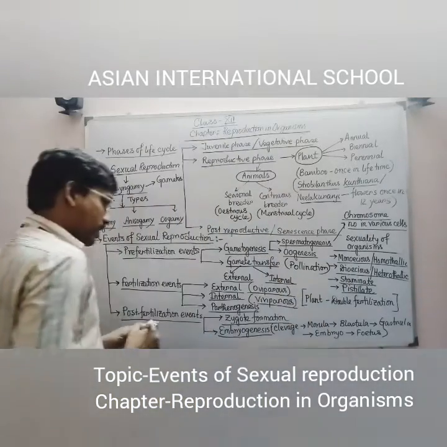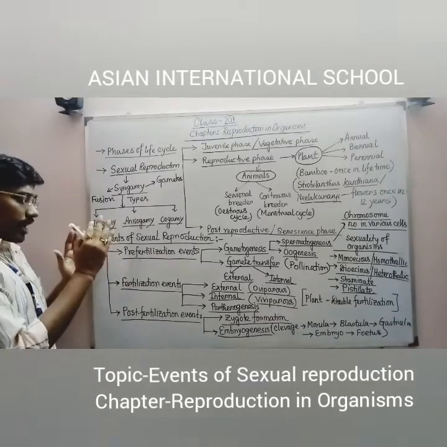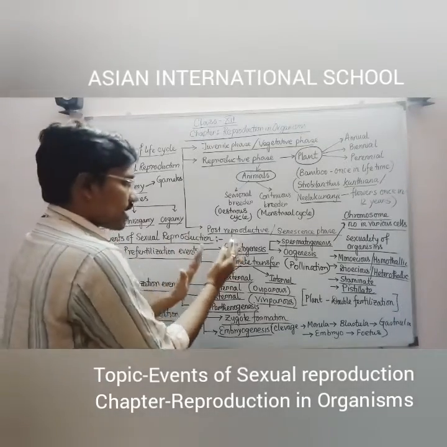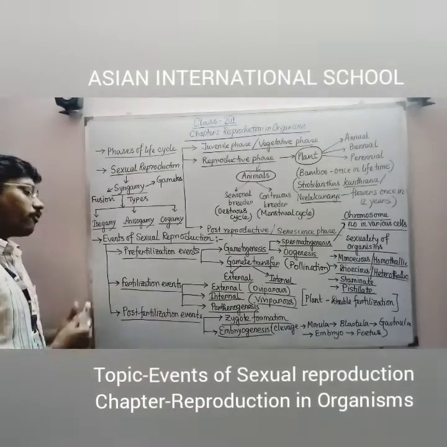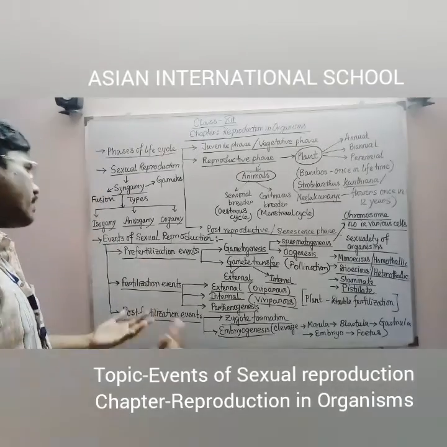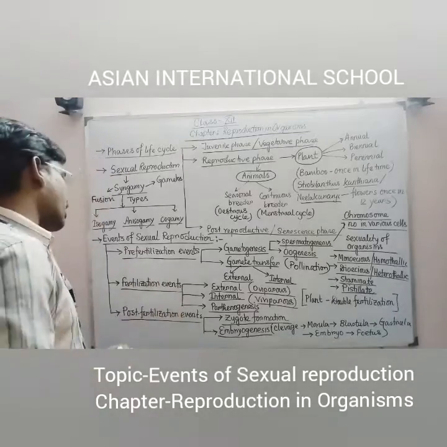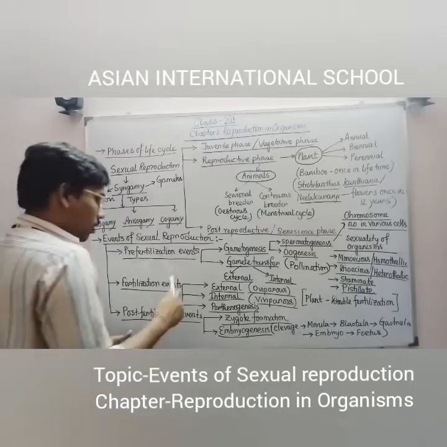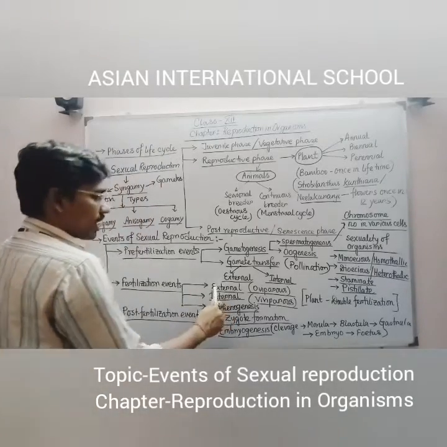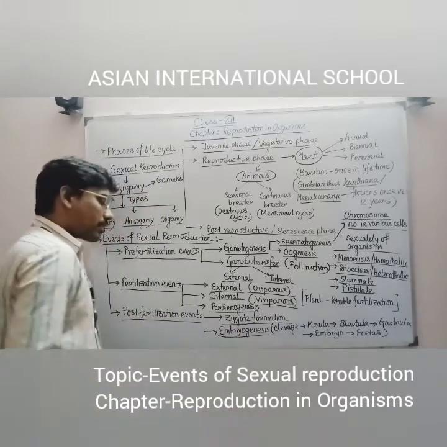Next, moving to fertilization events. After gametogenesis and gamete transfer, the gametes are ready for fertilizing with each other. That means they are ready for syngamy. Maybe they are isogametes, anisogametes or oogametes, but they will fuse with each other. Under fertilization we can see the external mode of fertilization, the internal mode of fertilization, and parthenogenesis.